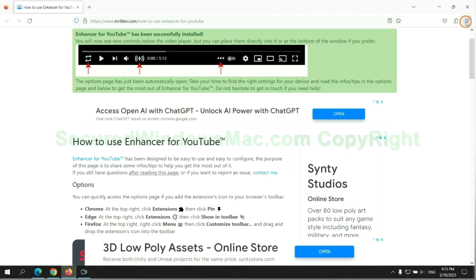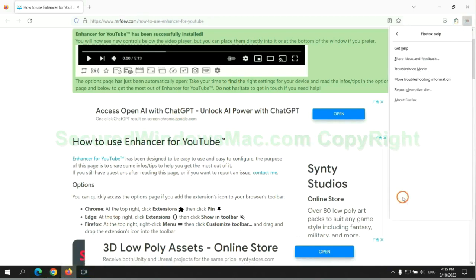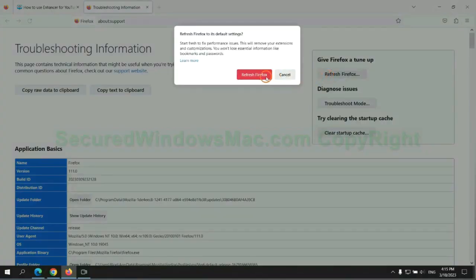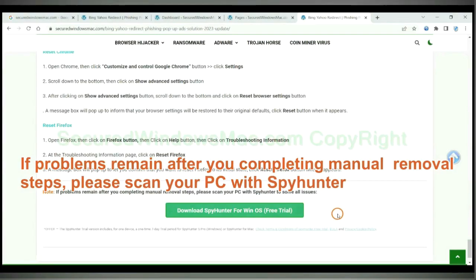Now is Firefox. If problems remain after you complete manual removal steps, please scan your PC with SpyHunter.